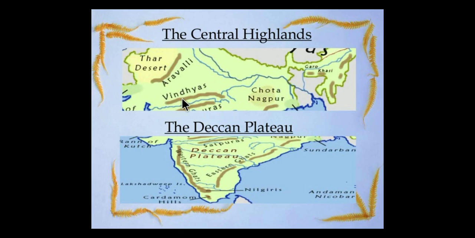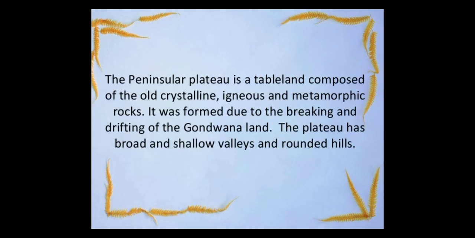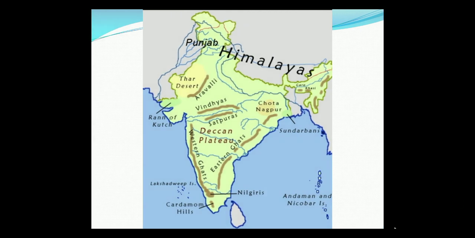If I go back to this map, it is clearly mentioned here: the Satpura range. In the north it is mentioned as the Vindhyas, and in the south it is the Satpura. Satpura range on the south and the Aravalis on the northwest.